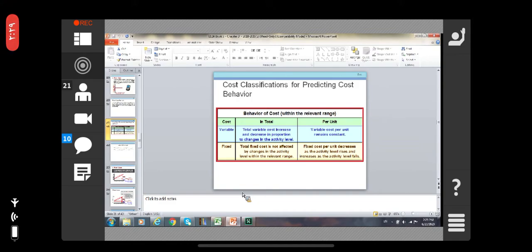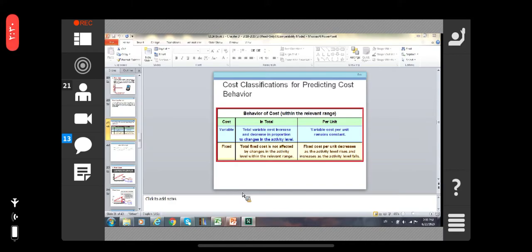Do you understand it? Fixed cost and variable cost, right? Fixed cost means it remains the same, unchanged, whereas the variable cost changes according to the activities. We are talking in total.